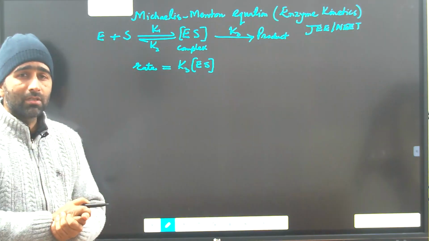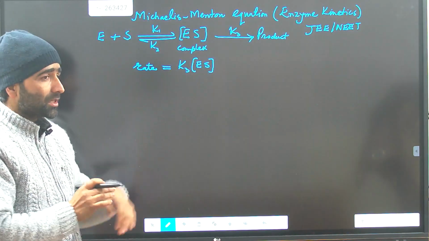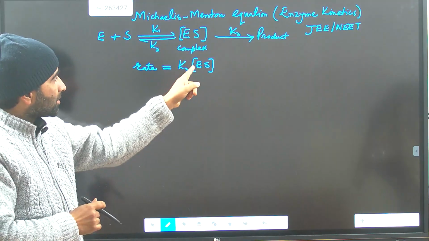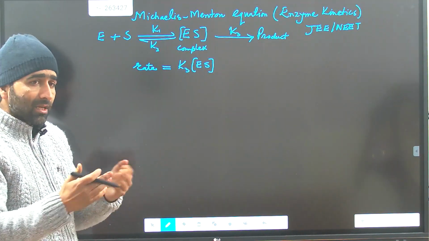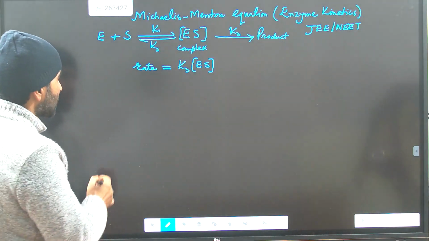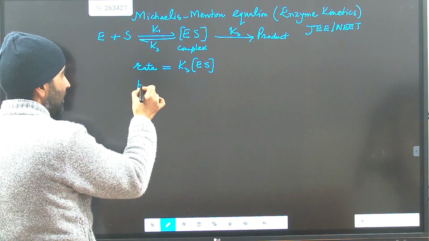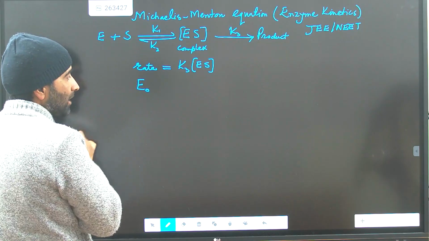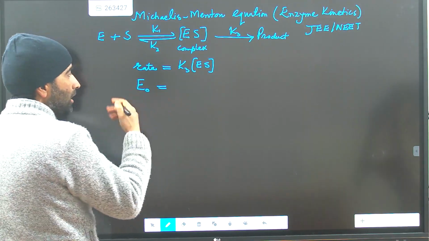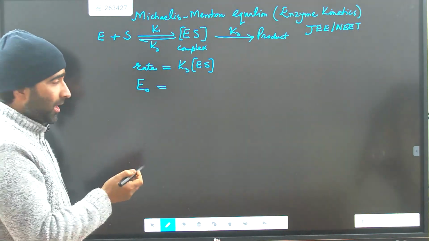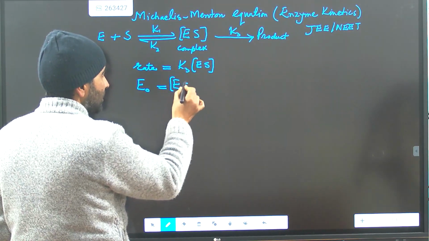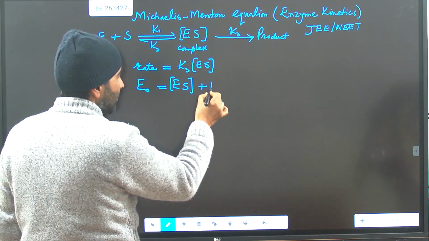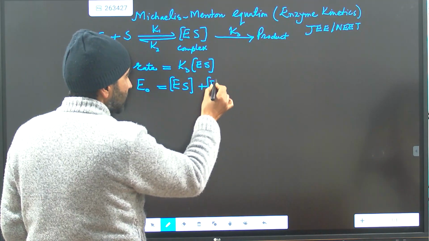all the enzyme concentration will not be linked to the substrate. Some enzyme will be linked to the substrate in the form of the enzyme substrate complex, but some enzyme will be free. So what is the total concentration of the enzyme? Let that be E0, the total concentration of the enzyme. The amount of enzyme linked with the substrate will be the enzyme substrate concentration, plus some enzyme concentration will be free. You can have it like this.